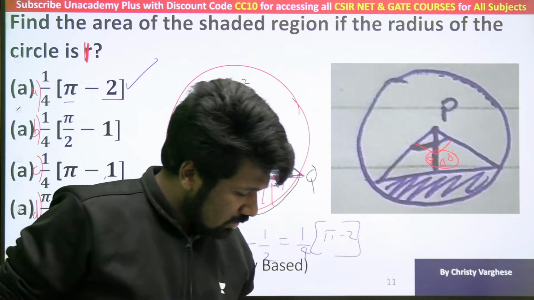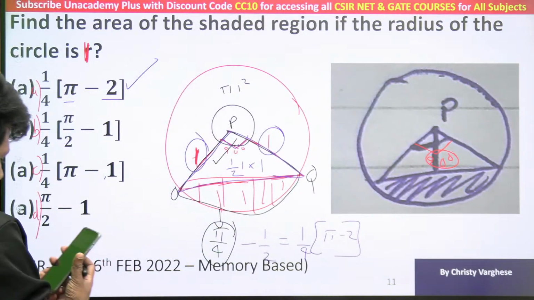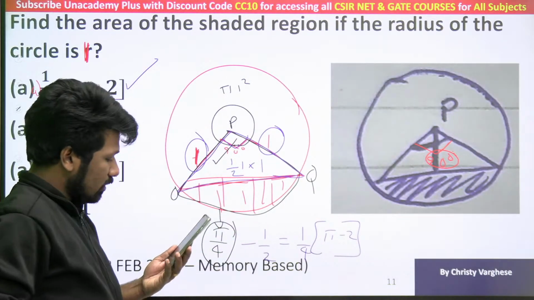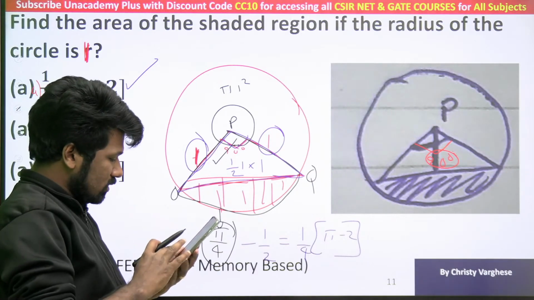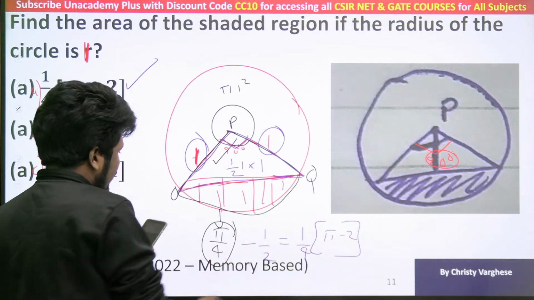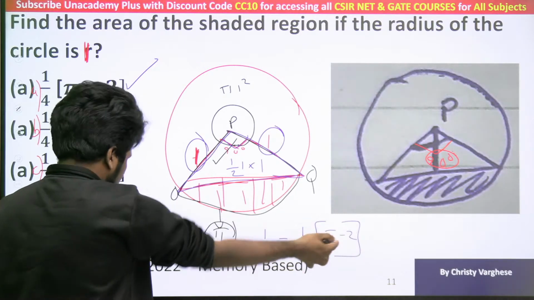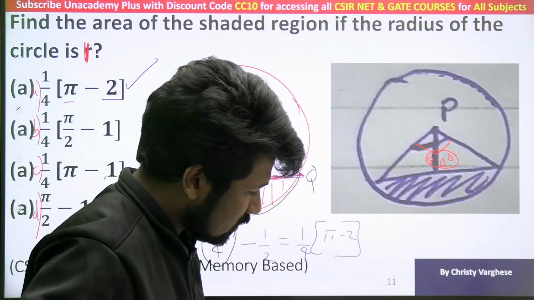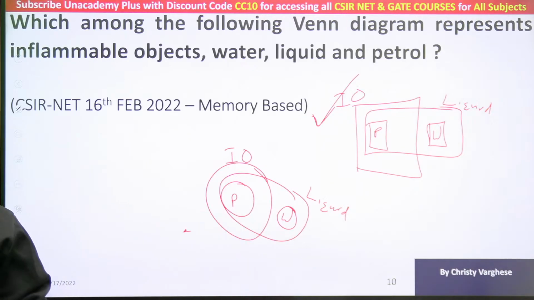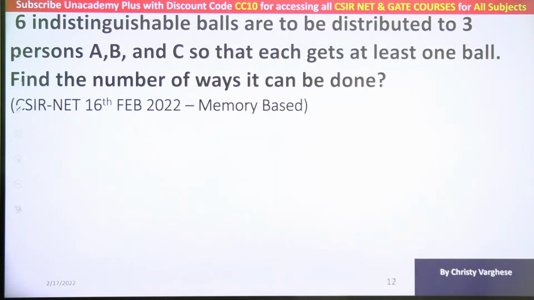So anyway, the logic is simple. One of the simplest questions asked in this question paper. Okay, Preeti, no problem. Options, anyway, this should be the correct answer: pi by 4 minus half, or 1 by 4 times pi minus 2. All of you understood this? So that was the second question. So this question clear, this question clear.